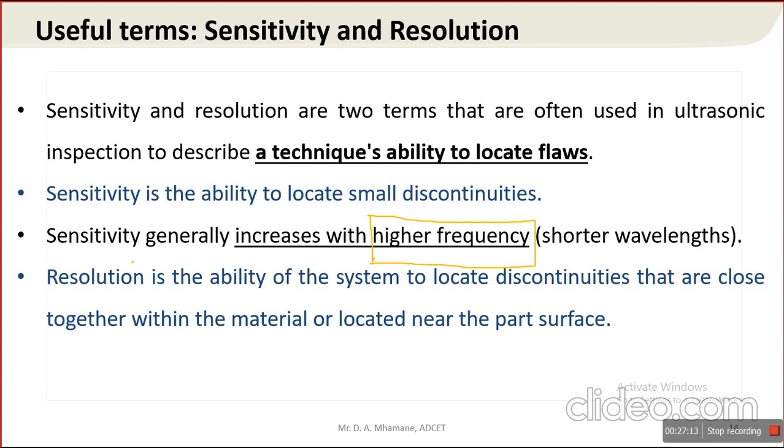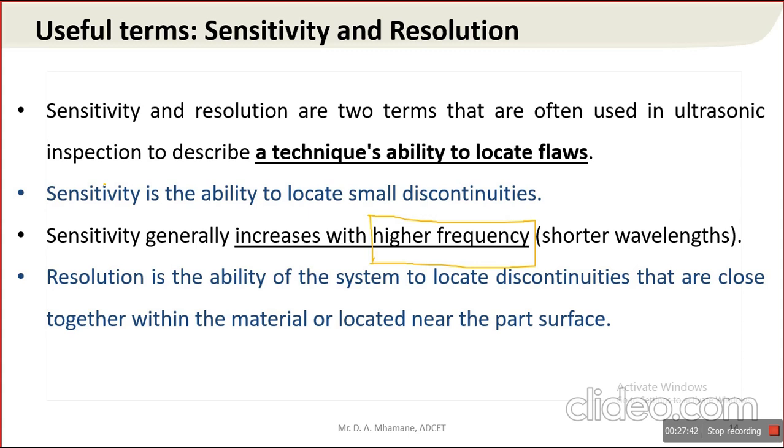Next term, resolution. Resolution is the ability of a system to locate discontinuities that are close together within the material or located near the part surface. Resolution and sensitivity go parallel to each other. Suppose discontinuities are very small in size.